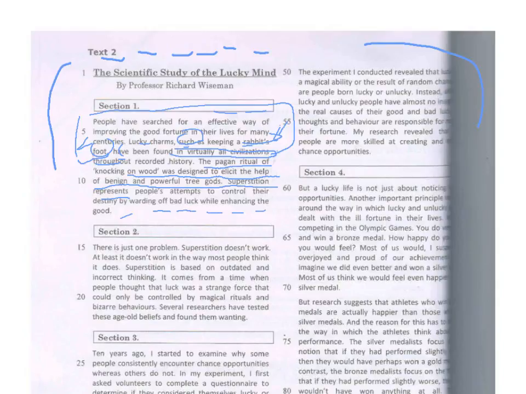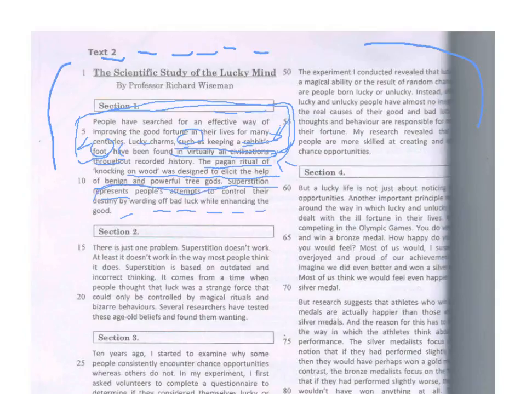This part, the first part here, is about an example. The second part is about all civilizations. The next part is about some ritual. And the last part, superstition represents people's attempt to control their destiny, is just a little conclusion.